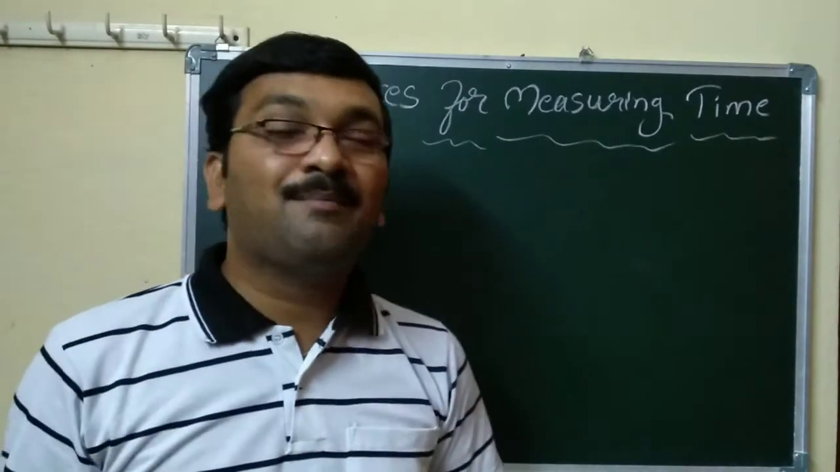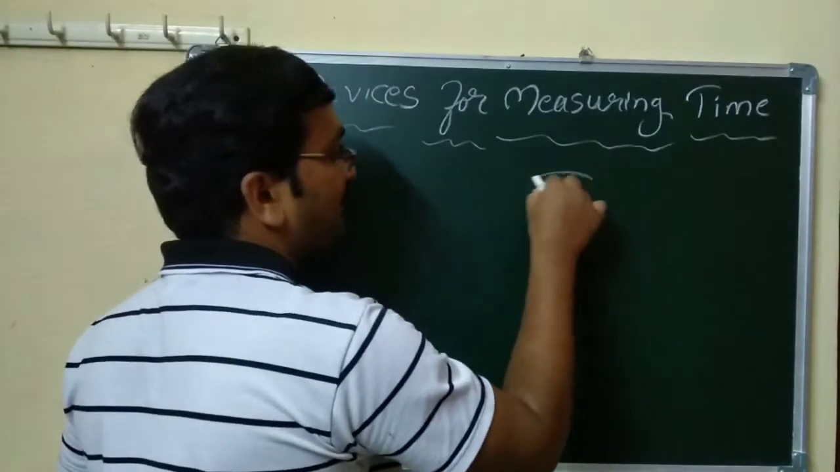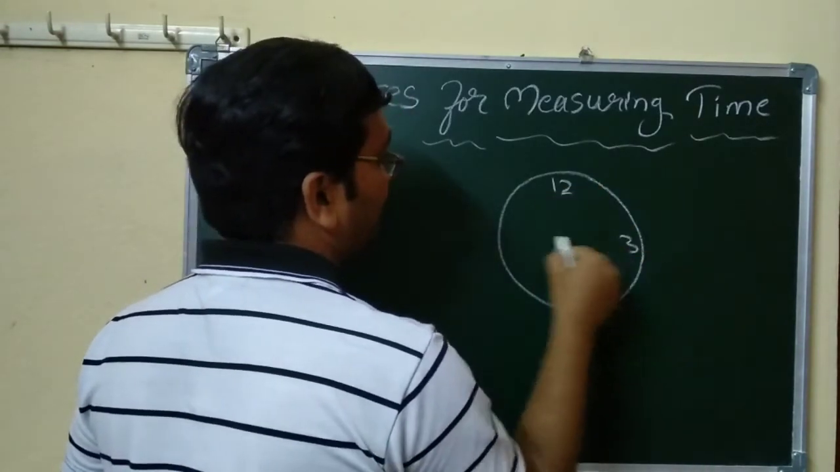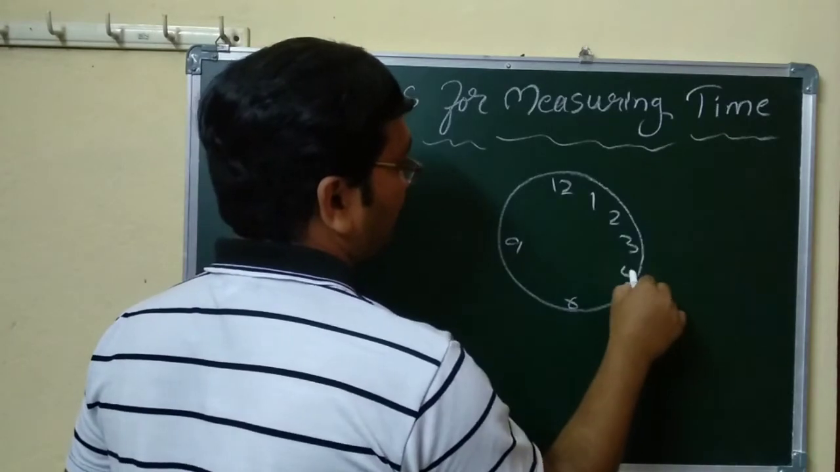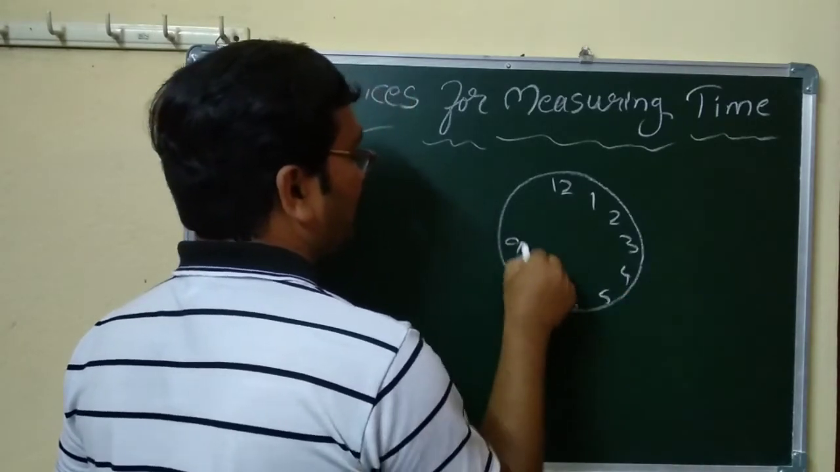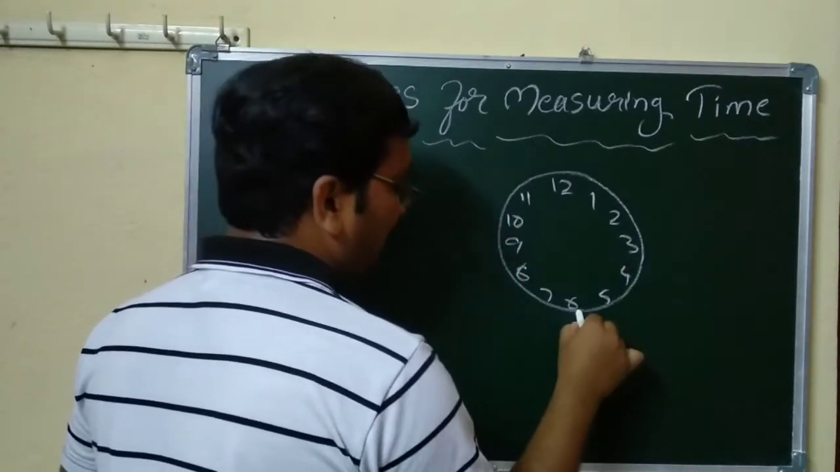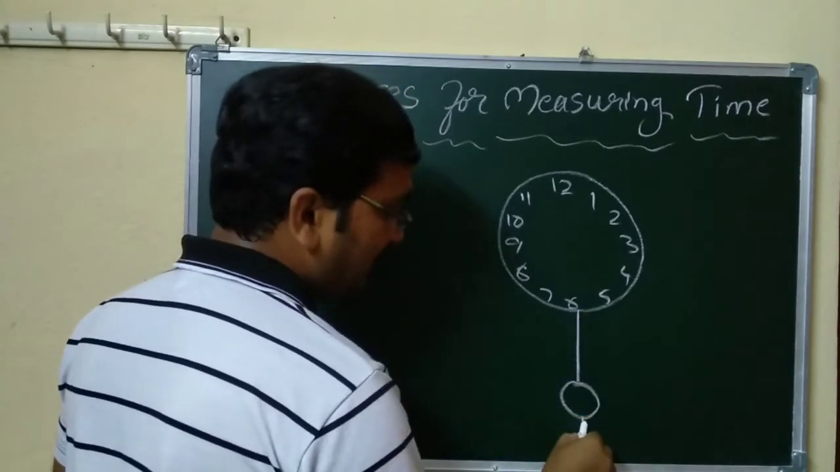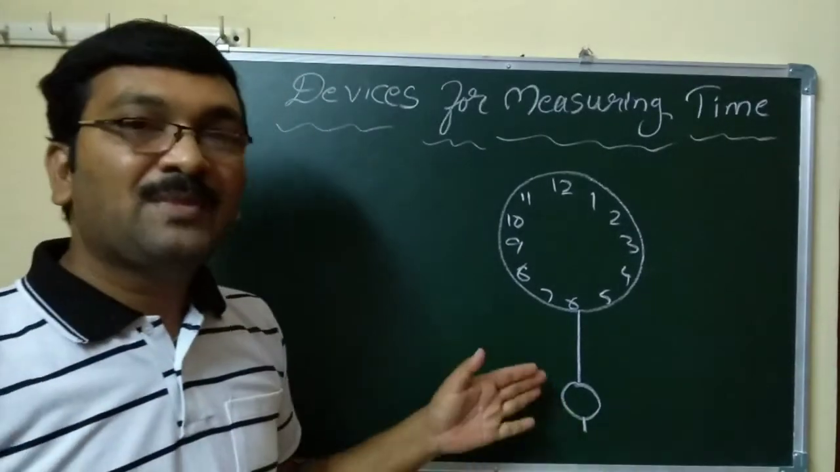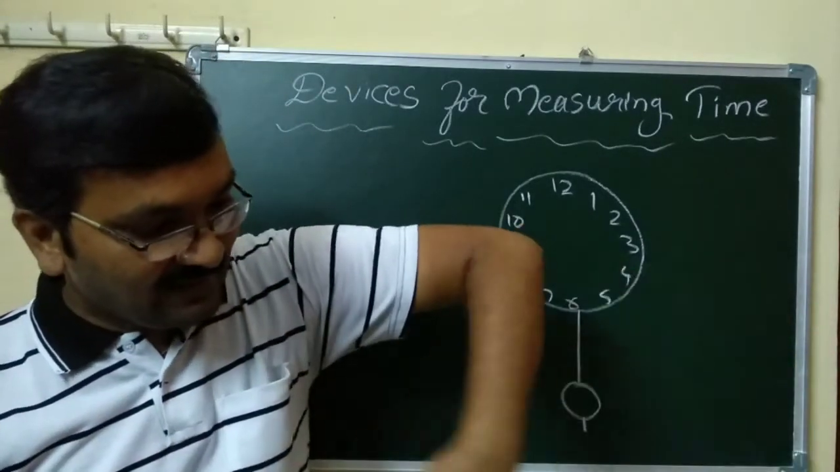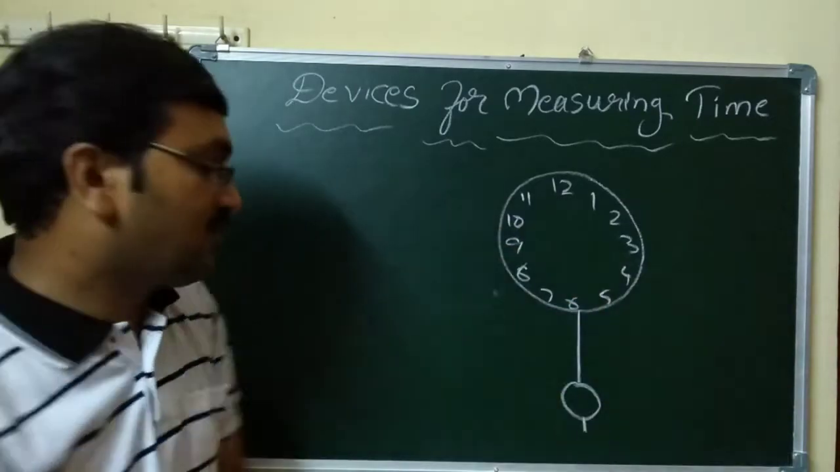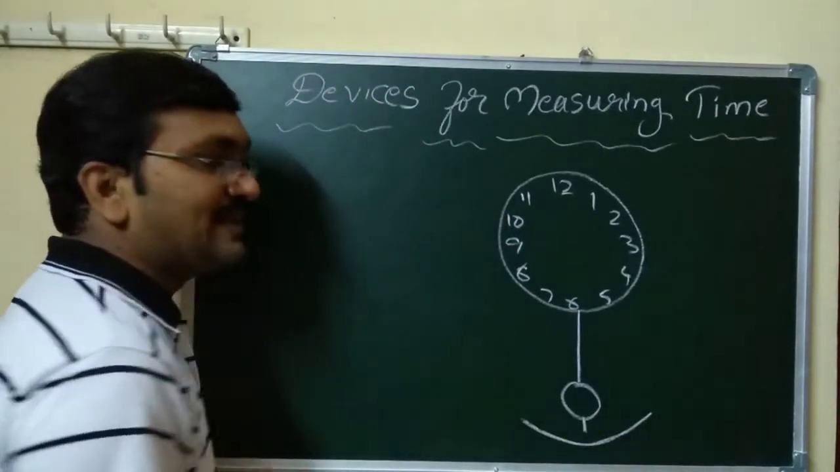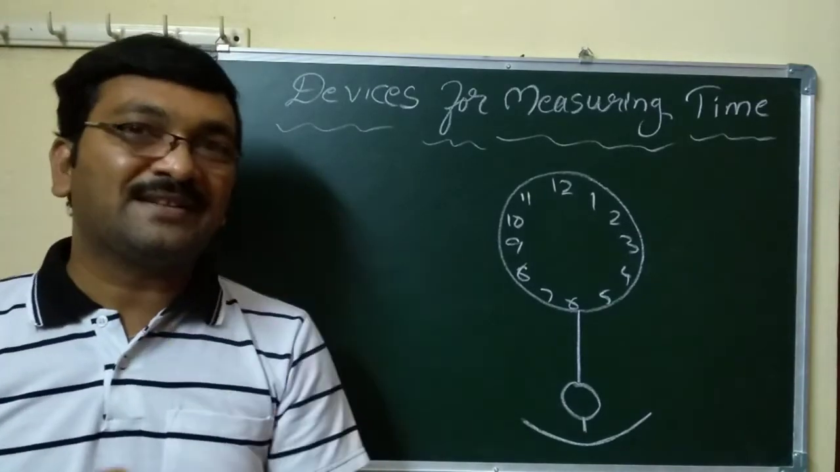And one more is the pendulum. Pendulum means it will move like this, from here to here. So one complete oscillation equals 2 seconds.